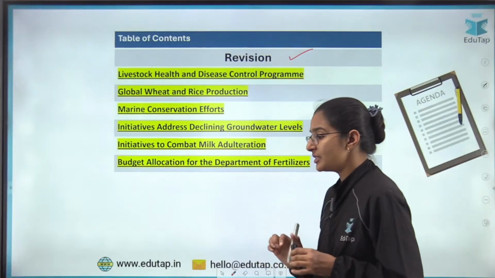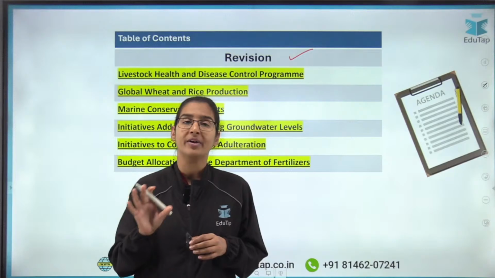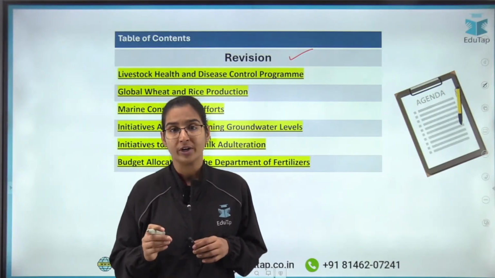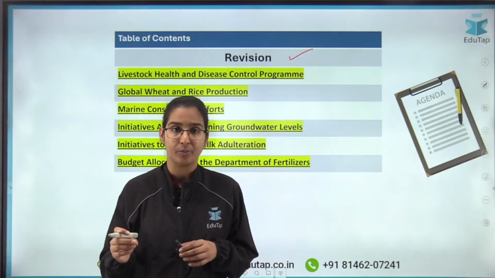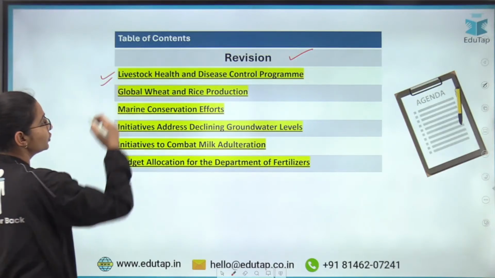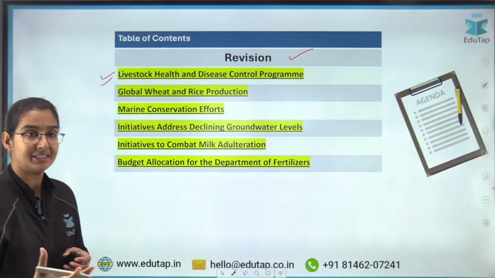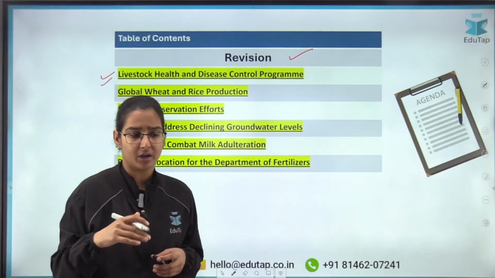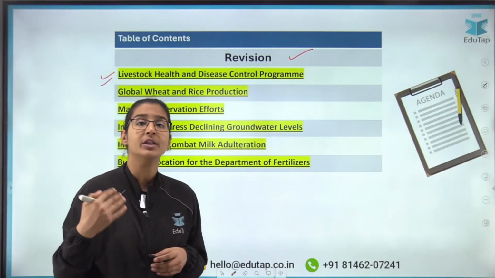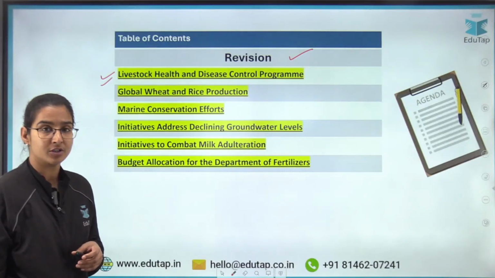But here the catch is that these initiatives, these schemes, are important not just from our phase 1 or objective perspective, but they are equally important from the phase 2 and descriptive perspective. How come? For example, in this news, we are going to study the livestock health and disease control program. Now, if a descriptive question comes on animal husbandry and they are asking about the initiatives which the government has taken, you can quote the initiatives which we are going to discuss today.